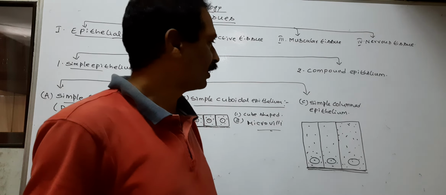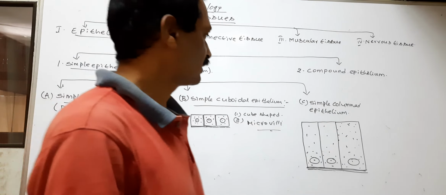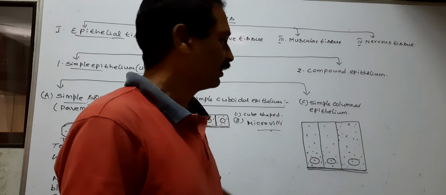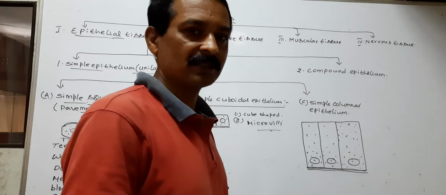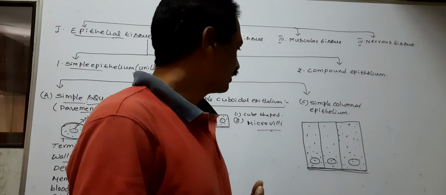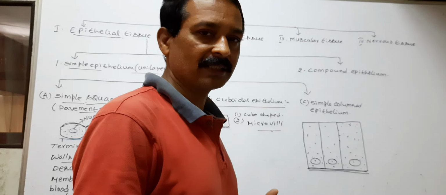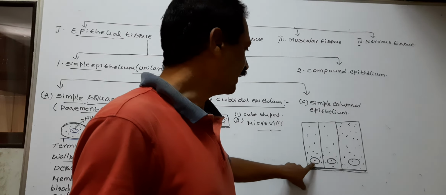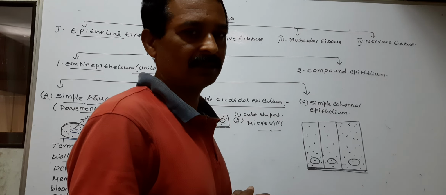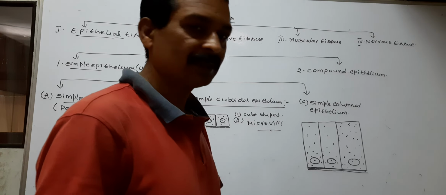So the simple columnar epithelium possesses long, pillar or slender-like cells. Each cell possesses an ovoid-shaped nucleus. It is located near the base of the cell.